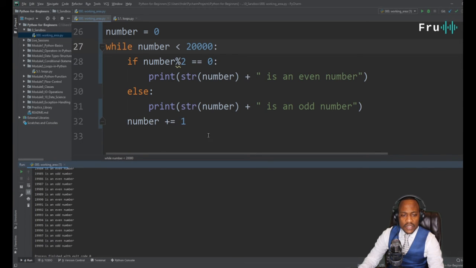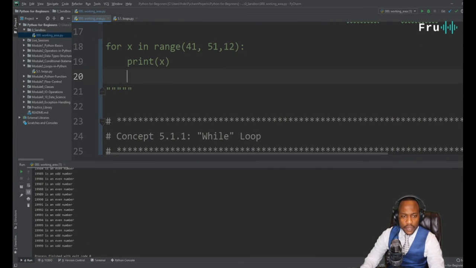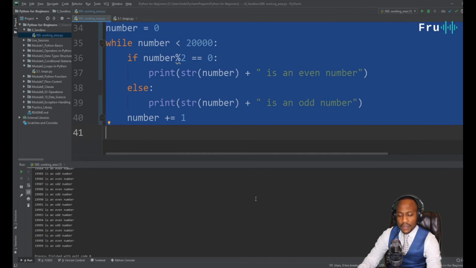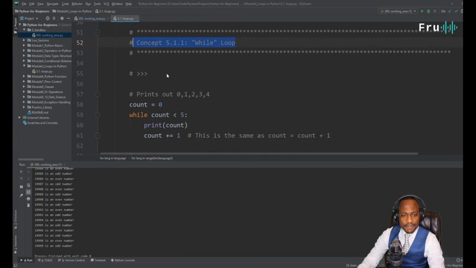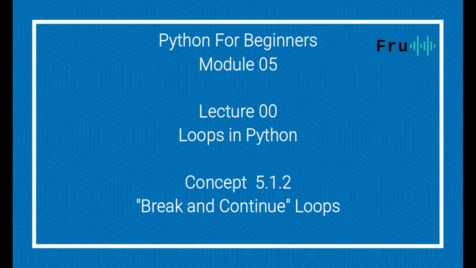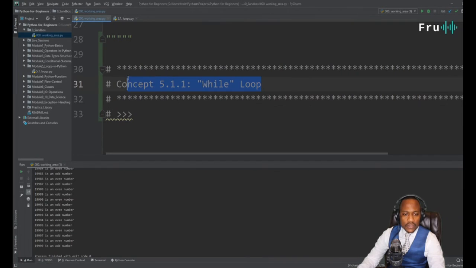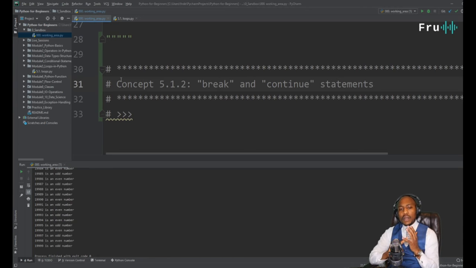Now, this takes us into a next concept, which we're gonna cover in a next module within this module. So we're gonna cover a new concept here, and let me clear up everything we have on the screen. And that's the idea of being able to break and continue within loops. All right, so what we've seen here is we can do for loops, we can do while loops, we can take while loops and mix them with if conditions. But if a while loop is going, how can I break out of that while loop so that it stops? This is what this particular concept